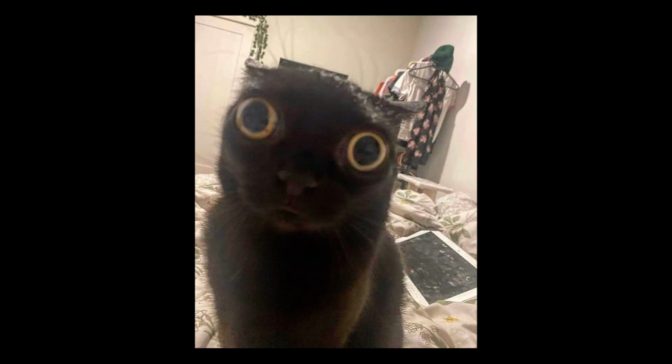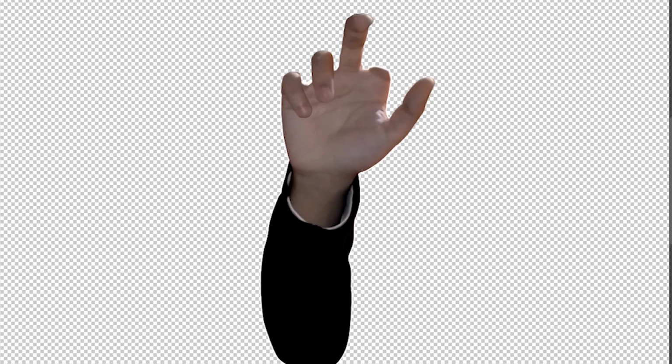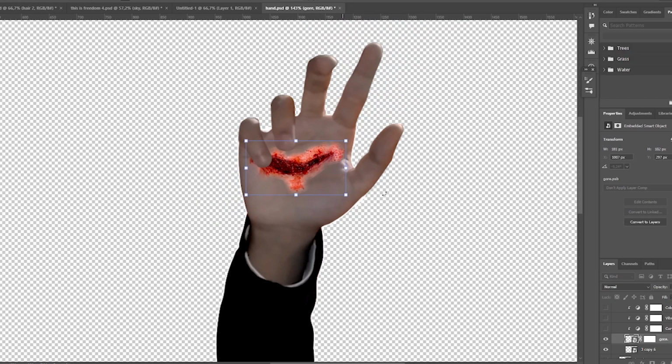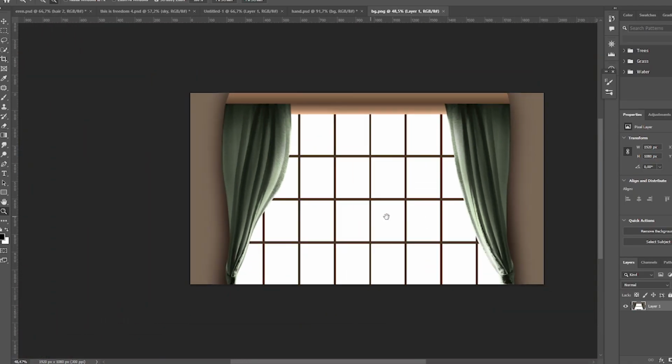So this hand clip, it was kinda hard because I knew that the hand animation would be really hard to make because the fingers make a lot of movement. They are covering the hand, so I just go and make everything individual. I cut out the fingers and the palm, then I got some blood PNG, put that on the hand, matched everything, made some highlights and shadows. Maybe it doesn't seem hard, but bro, I need to make this to more than 1 frame and it needs to match. Then for the background I used some stripes there and just put a green curtain.